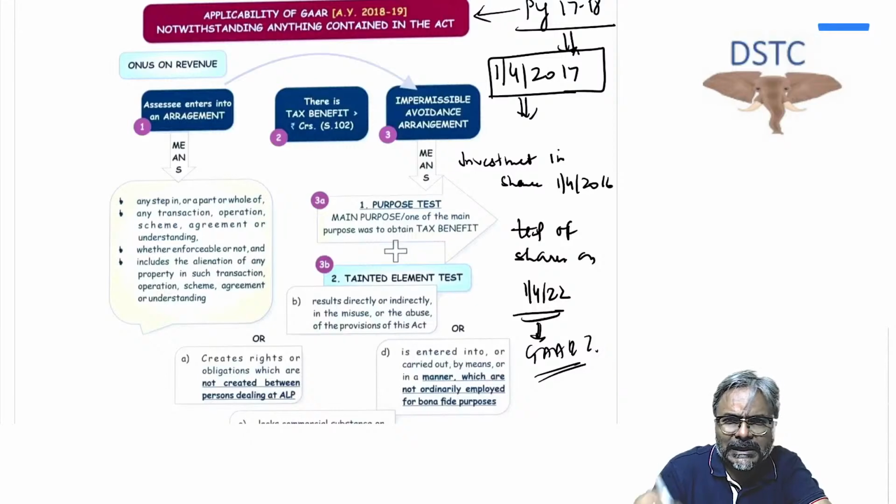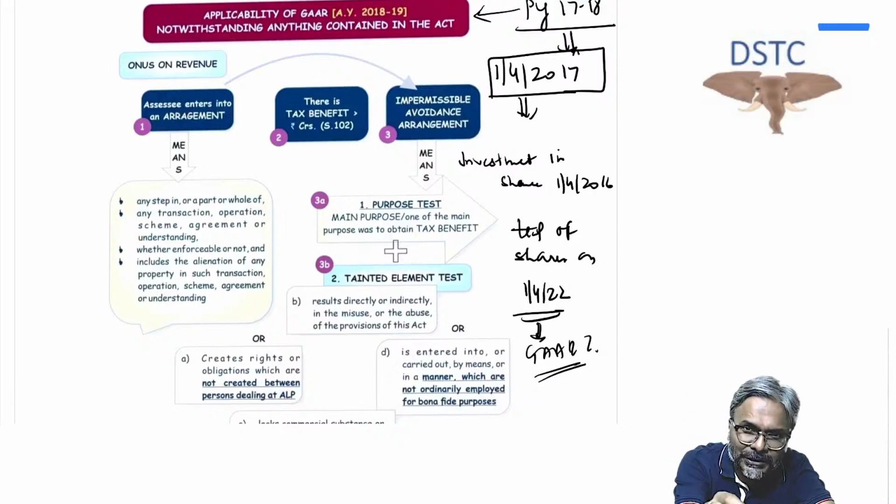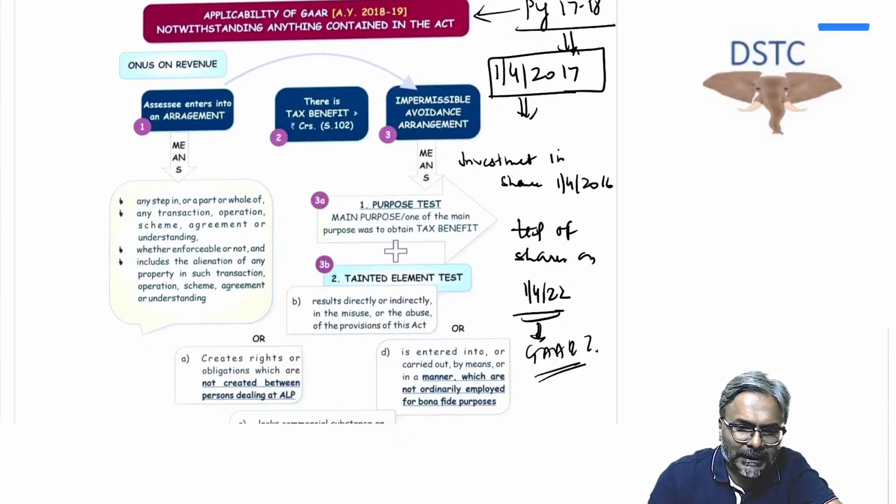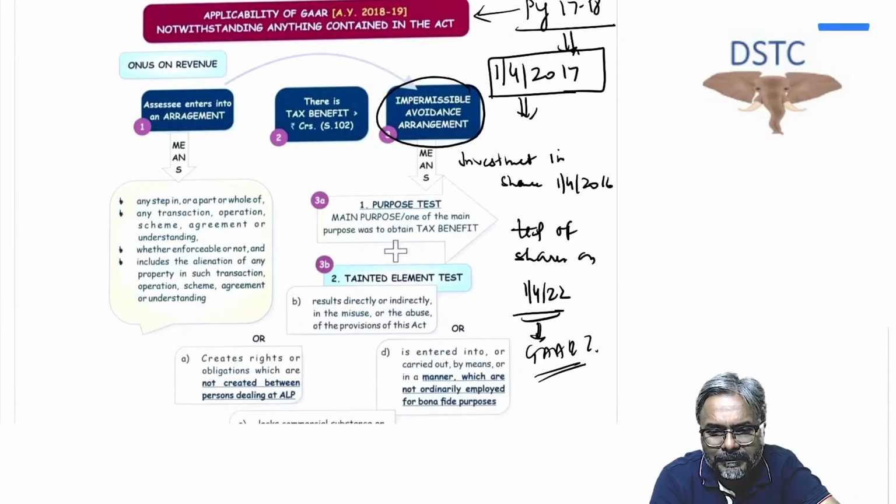Now obviously, students, as you all know, so far as the GAR is concerned, what has to be seen is that there is an arrangement and that arrangement is to be considered as an impermissible avoidance arrangement. Be careful, students: what is an impermissible avoidance arrangement?